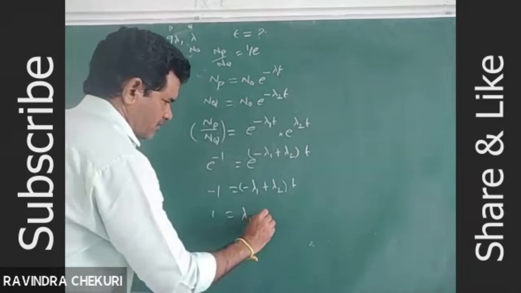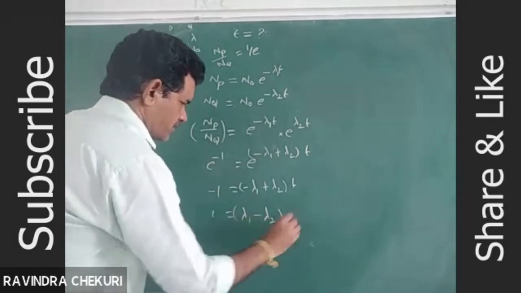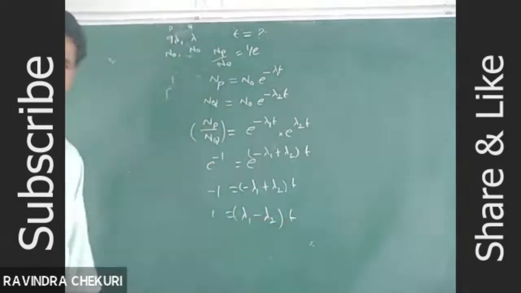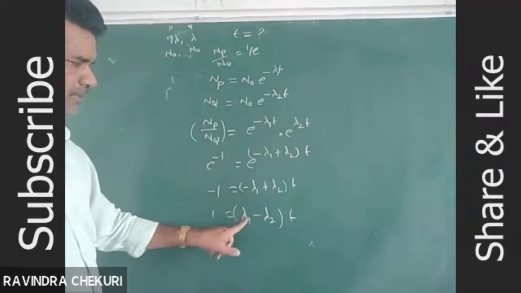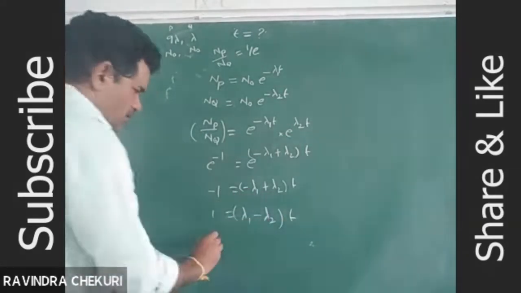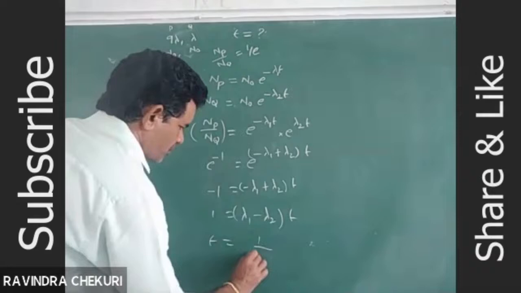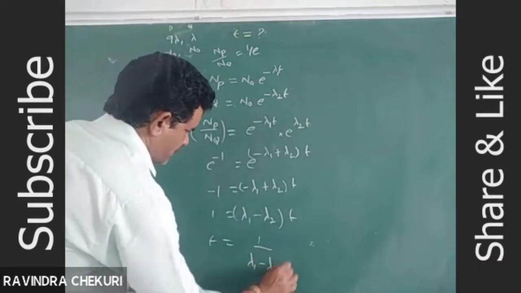After multiplying with minus, 1 is equal to, this becomes plus and this becomes minus. Therefore T is equal to 1 by lambda 1 minus 1 by lambda 2.